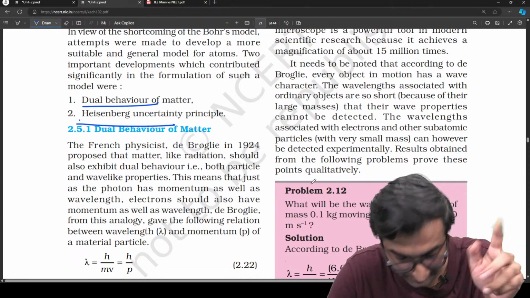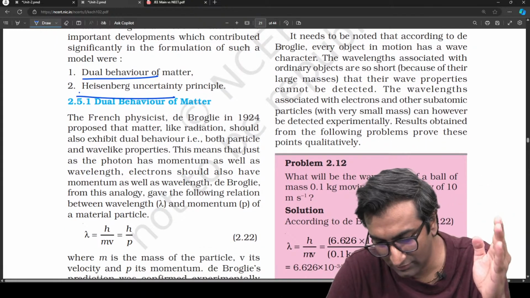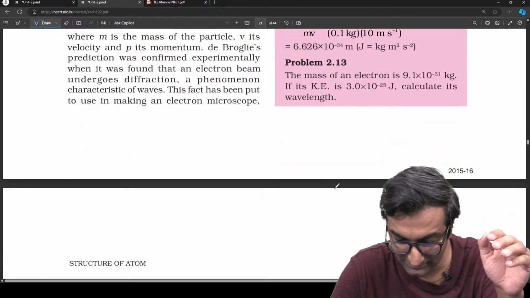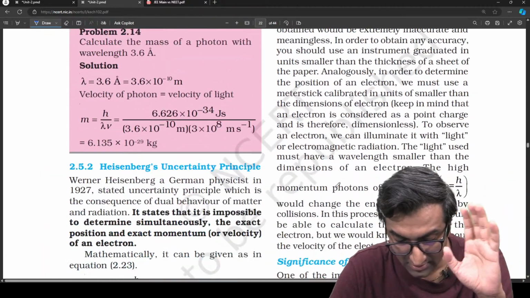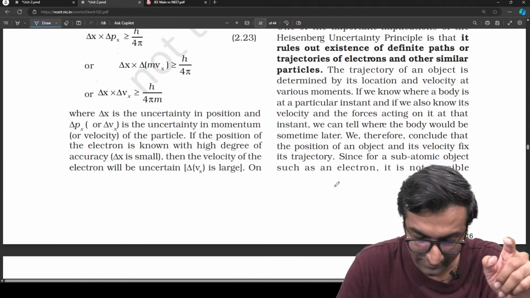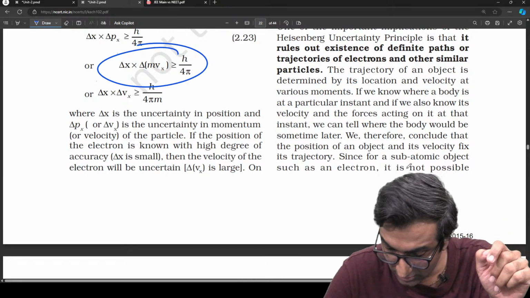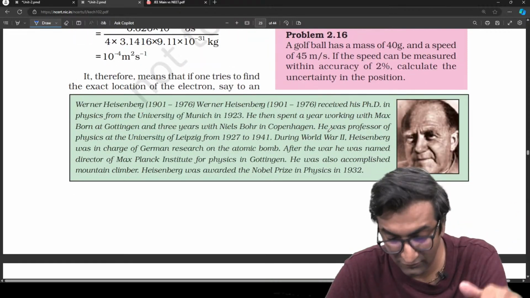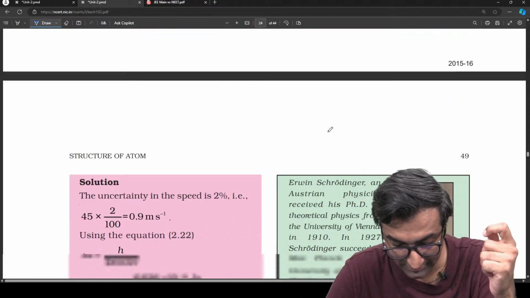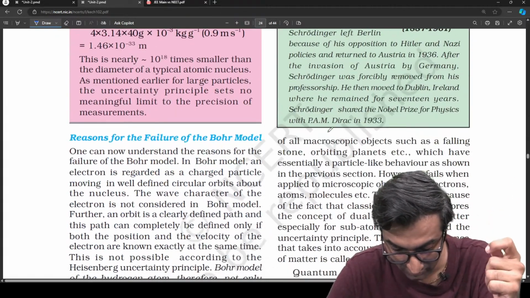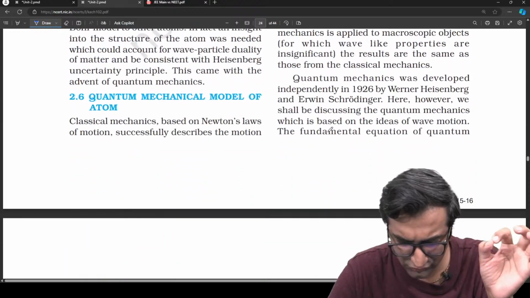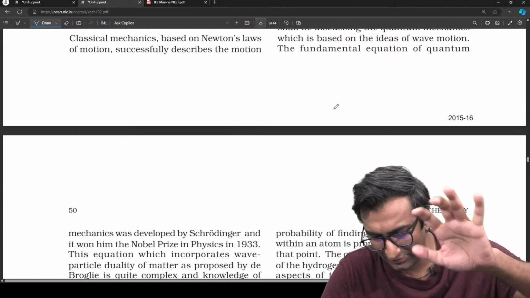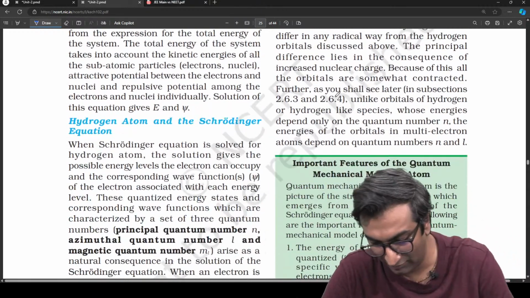ये दोनों हम लोग आज करेंगे. There are two broad equations. Let's figure out how to apply them. Okay, and what is the meaning of this lambda equal to h by p, etc. ये सब लोग figure out करेंगे. Yeah, a couple of numericals, and this is the second idea over here. और क्या? बस that's it. Just a couple of pages from NCERT, but couple of really important pages because irrespective of what test you're giving, this is tested time and again. Okay. And I'll introduce a little bit of the quantum mechanical model of an atom. Recap of everything we've done so far, एक दो शब्दों में, एक दो pages में, then we'll go for this.